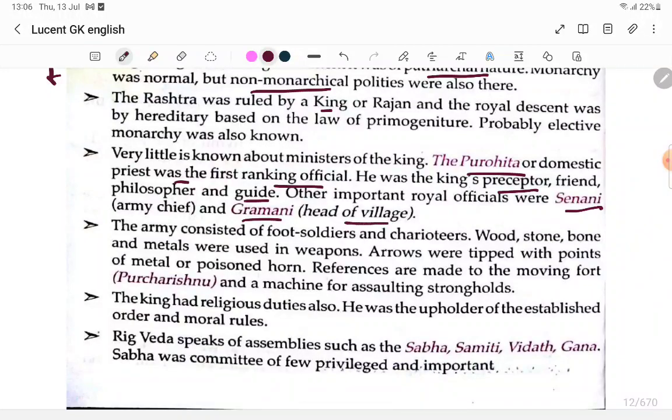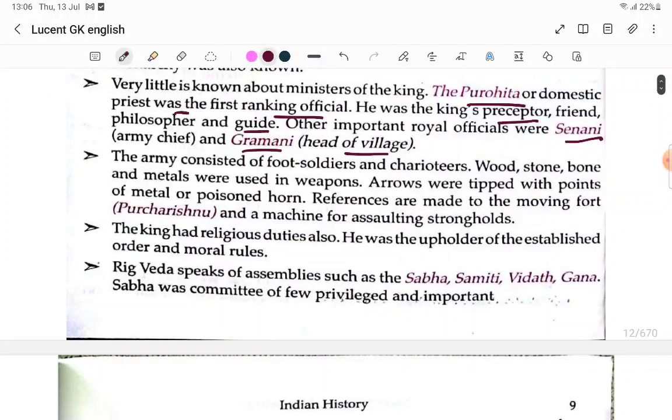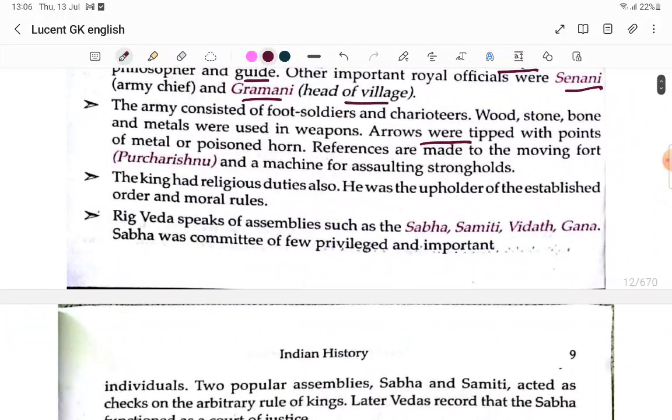The army consisted of foot soldiers and chariot carriers. Wood, stone, bone, and metals were used in the weapons. Arrows were tipped with points of metal or poisoned horn. References are made to moving forts and machines for assaulting strongholds. The king had religious duties also. He was the upholder of the established order, moral values, and rules.